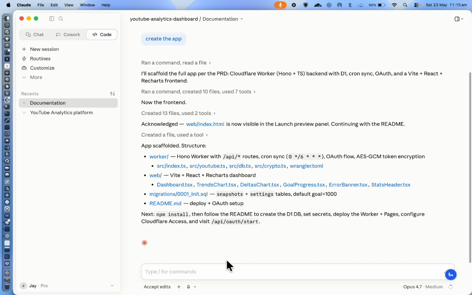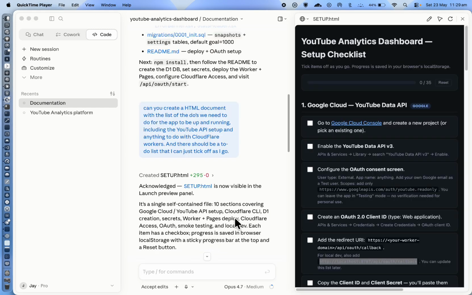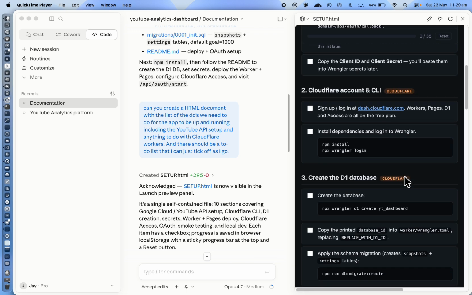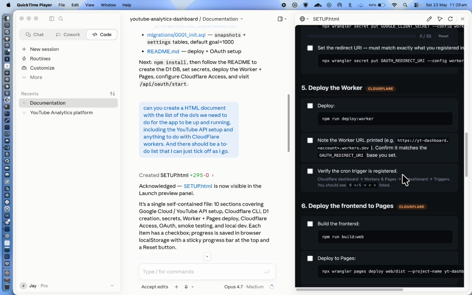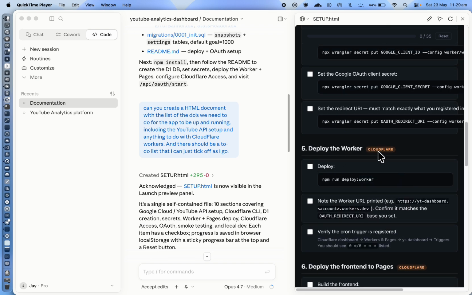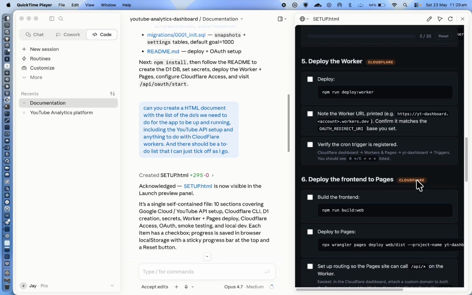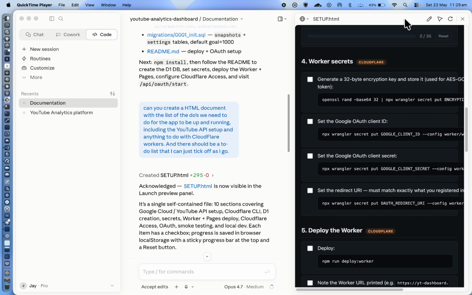Can you create a HTML document with the list of to-dos we need for the app to be up and running, including the YouTube API setup and anything to do with Cloudflare workers? And there should be a to-do list that I can just tick off as I go. So it's gone ahead and created us the document for us to follow. So it's got all the steps here that I'm going to go through, and I'll come back at the end once those are completed. It's even got how to deploy it to Cloudflare as well, but we'll leave that one to the next video. So I'm going to get this all up and running so that we can actually see the finished product.